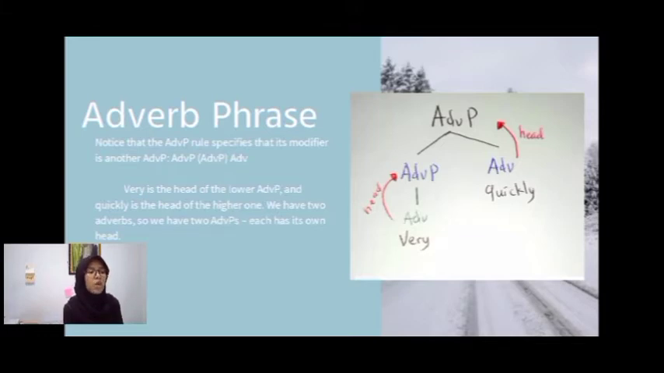Very is the head of the lower adverb phrase, and quickly is the head of the higher adverb phrase. So it means we have two adverbs, very and quickly, and two adverb phrases, because each word has its own head in the adverb. That is why it is called an adverb phrase.